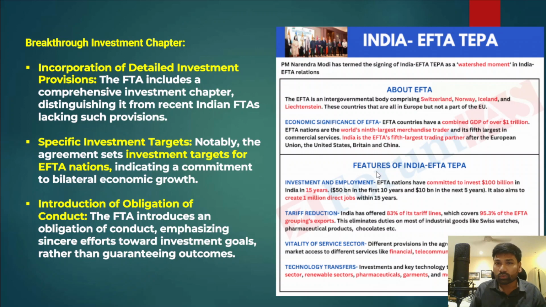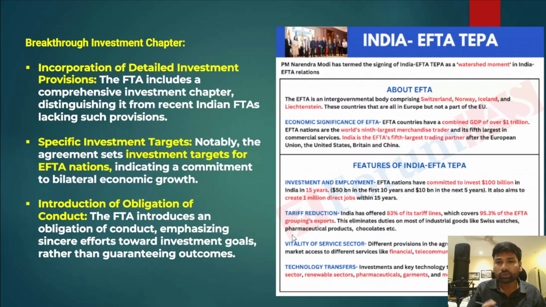Okay, so now India has offered 83% of its tariff lines, which covers 95.3% of the European Free Trade Association grouping's exports. That essentially means India will reduce its tariffs on the exports of the European Free Trade Association to India. So it will lead to the elimination of duties on most industrial goods like Swiss watches, pharmaceutical products and chocolates, etc. And apart from that, it also takes into account the service sector as well.